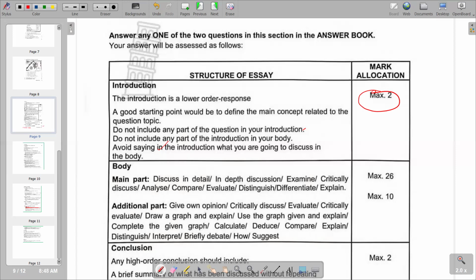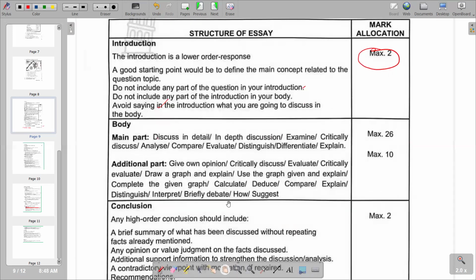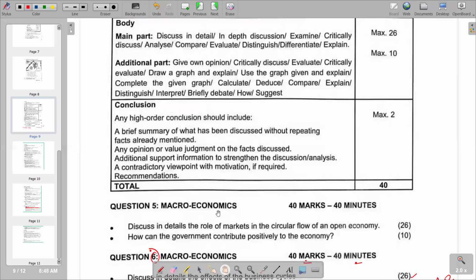You can define any term that you see in the question, or if you choose, identify 2 economic terms that are in the question that you can define. So we go to our question and try to identify those terms.